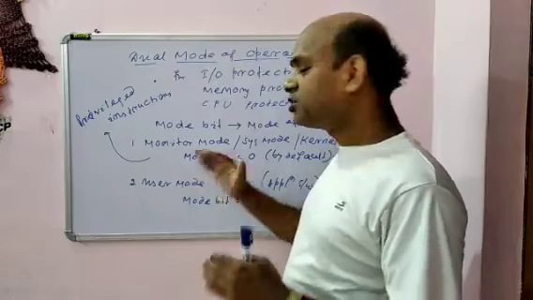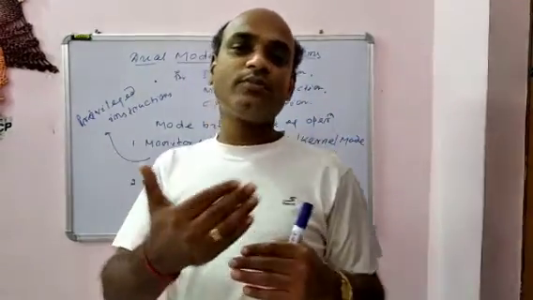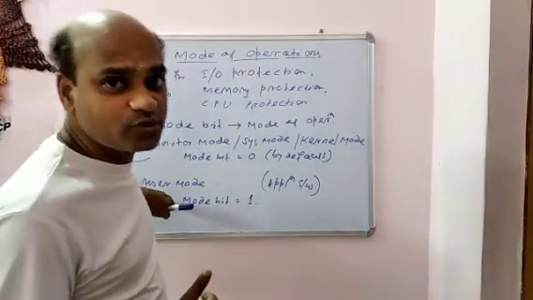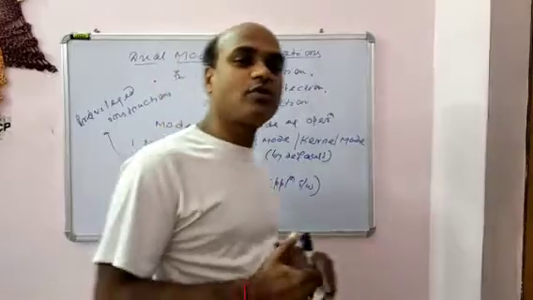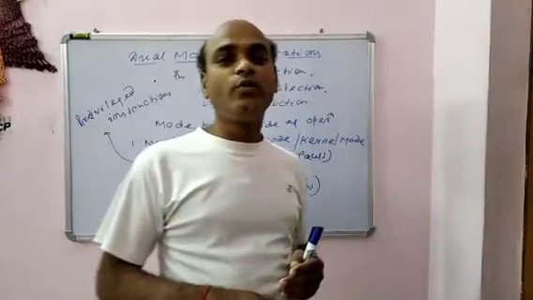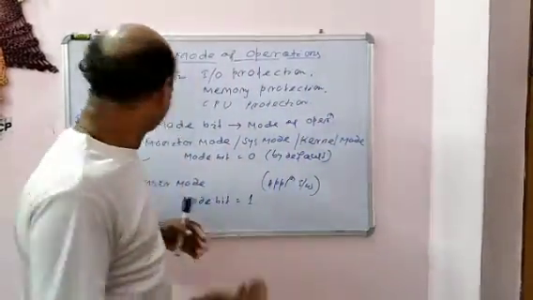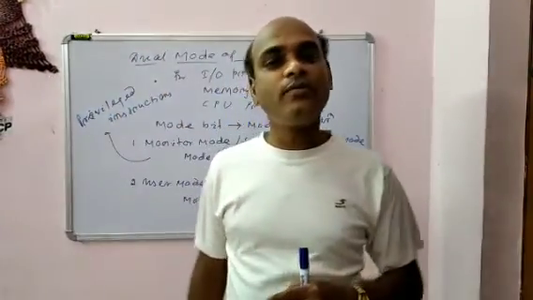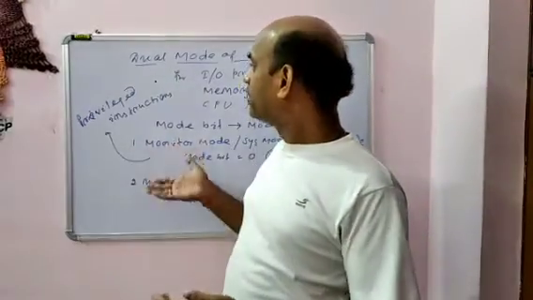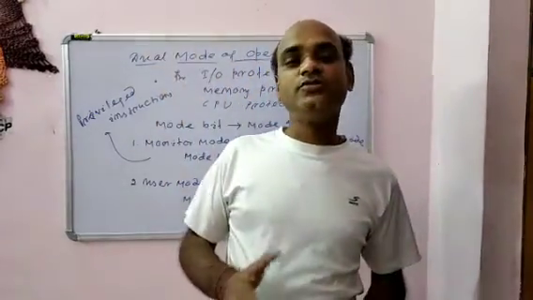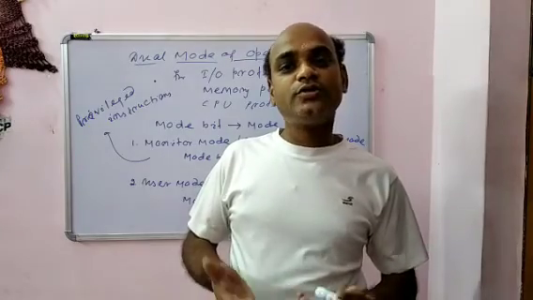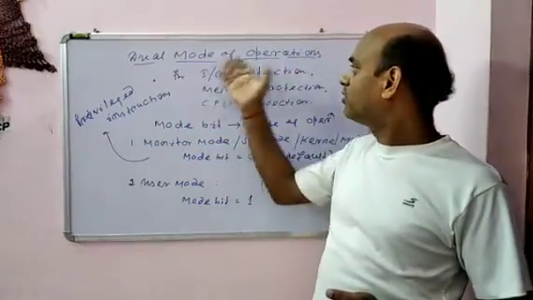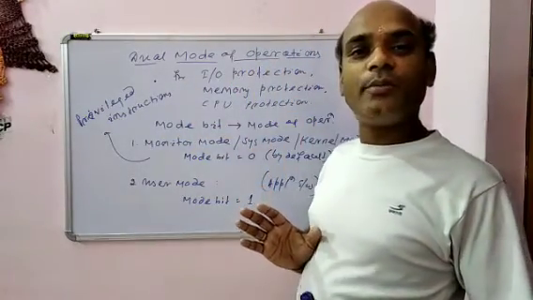So this mode bit must be converted from 0 to 1 whenever we want to execute some instructions from the user side. And again the mode bit must be converted from 1 to 0 whenever we want to execute a system call or privileged instructions, or instructions on behalf of the operating system. In this way, we are using this dual mode of operation, which is in modern computer applications. This is a most important concept. I think you will understand all these dual mode operations of the operating system.